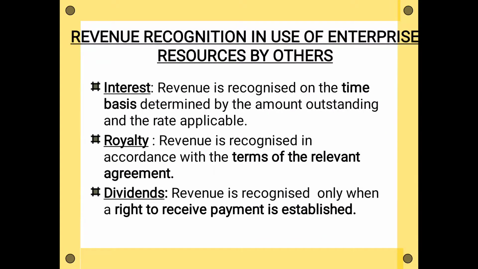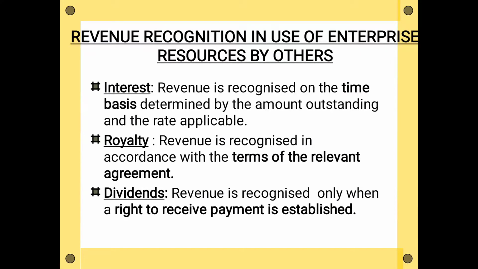These things should be decided in the contract. If you are going to charge interest after each month, that should be noted in the contract between both of you, and after each month you will record this interest. If your contract is like that, after 6 months you are going to ask for interest, then after 6 months you are going to record the interest. If you are going to charge yearly interest, then according to whatever rate you have charged, the interest will be recognized in your books after the end of the year, right.